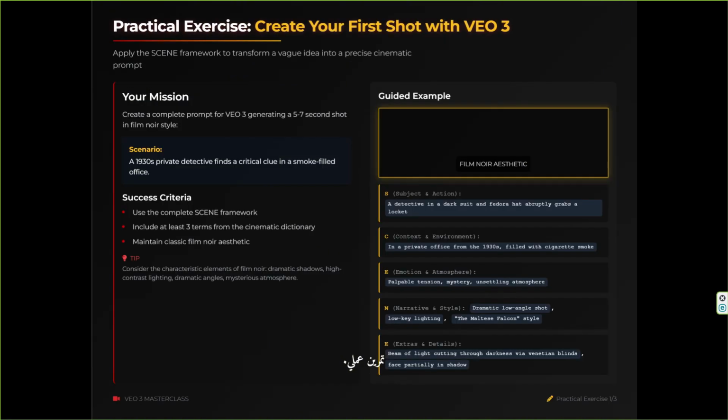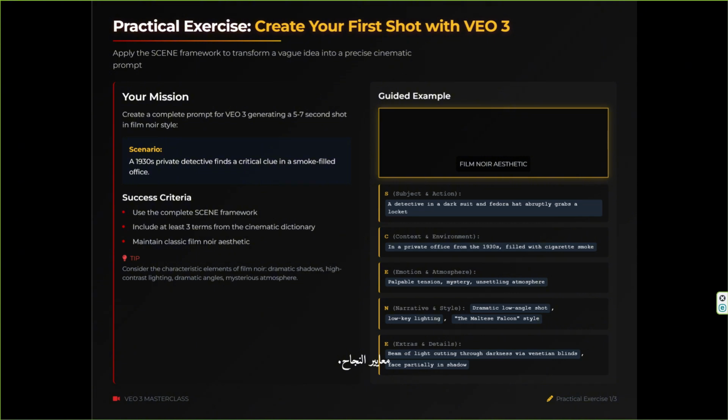3. Practical exercise. Create your first shot with VO3. Your mission: create a complete prompt for VO3 generating a 5 to 7 second shot in film noir style. Scenario: a 1930s private detective finds a critical clue in a smoke-filled office.